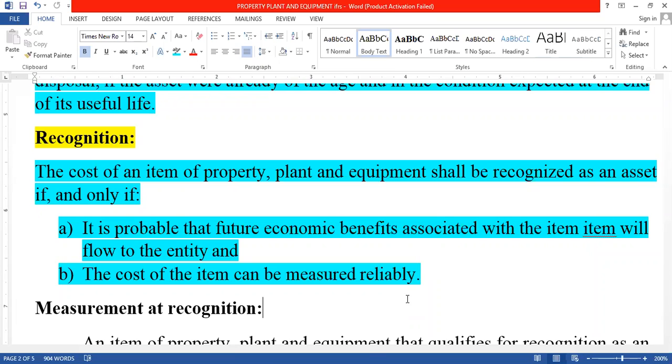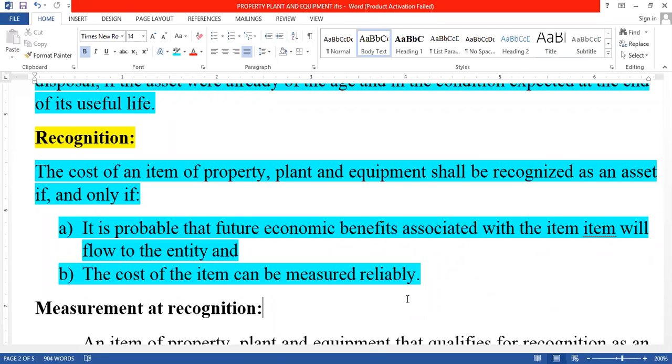The cost of an item of property plant and equipment shall be recognized as an asset if and only if, this is a very, very important term here. They are telling us recognition. The cost of an item of property plant and equipment shall be recognized.